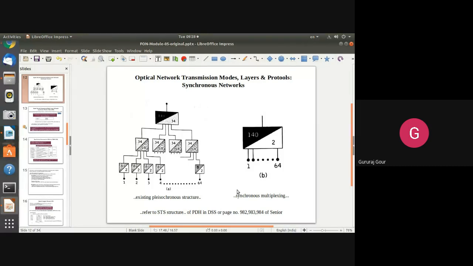Okay, listen here carefully. Synchronous networks evolved with the basic building blocks of PCM primary multiplex groups, either 24 or 30, and PCM frame systems. A 24 channel PCM frame system supports up to 1.5 Mbps, whereas a 32 or 30 channel PCM frame system supports up to 2 Mbps. You have seen that in the PDF I showed yesterday. If it is possible, I will upload that section today.